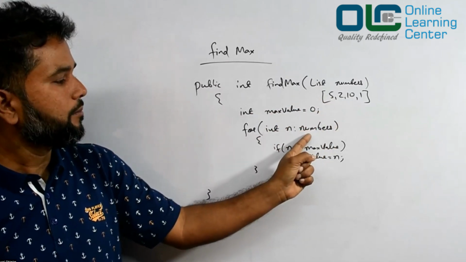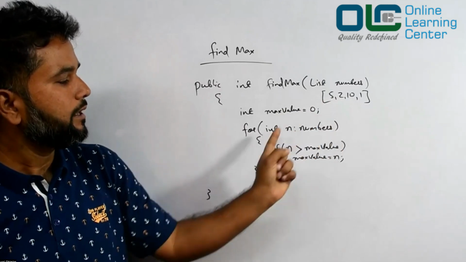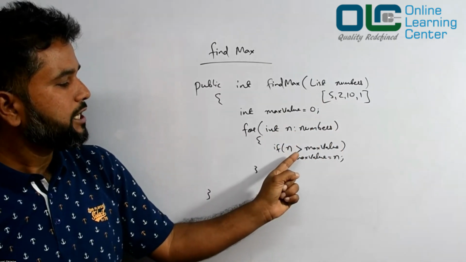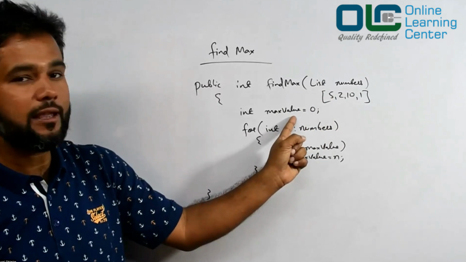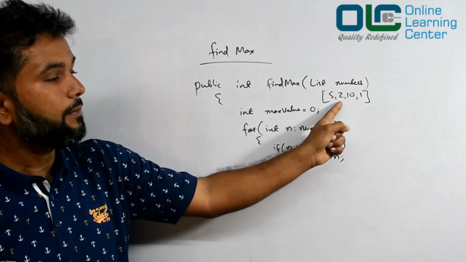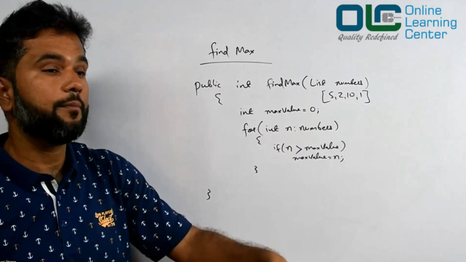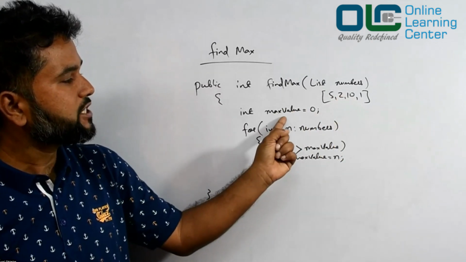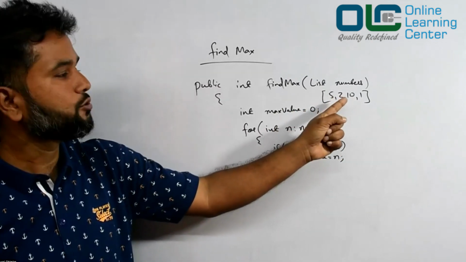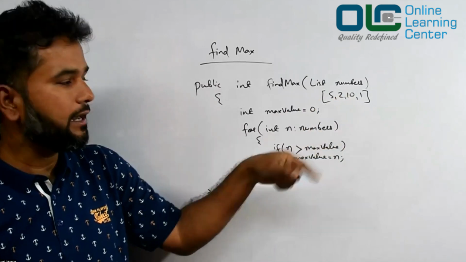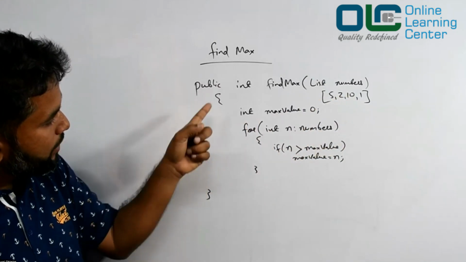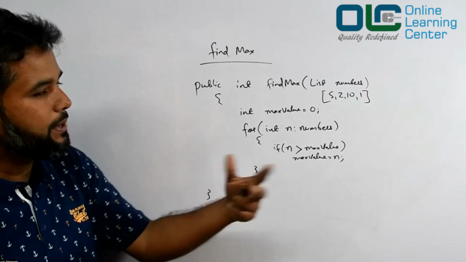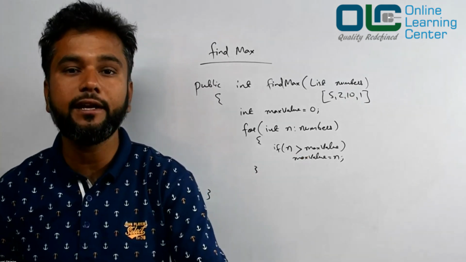Next time, this n would be 2. Again, I'm checking if this 2 is greater than the previously recorded max value of 5, but now I'm dealing with 2, it's not greater, so skip it. Again, I'll check with 10. Is it greater than max value, which was 5? Yes. So the new max value would be 10. Likewise, right? So if you see, you have written code in an imperative style. That's the old style of writing code.